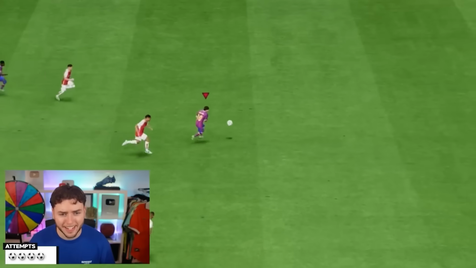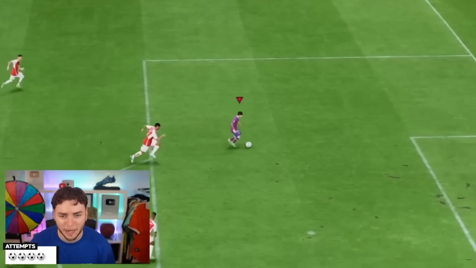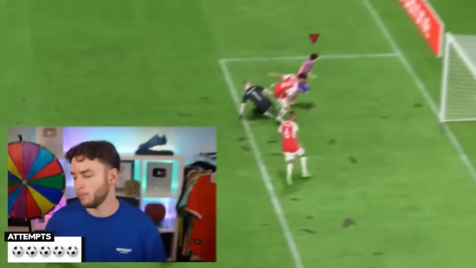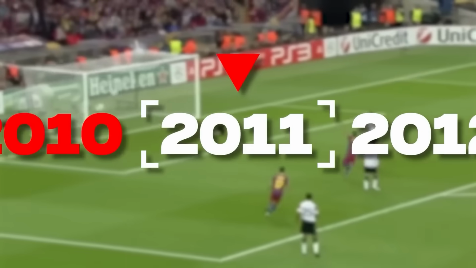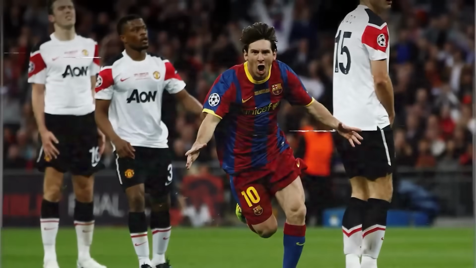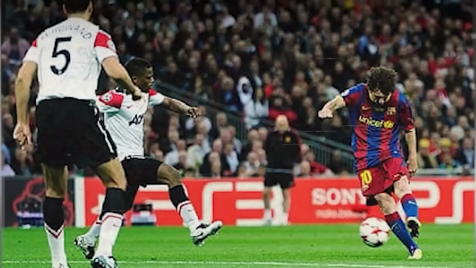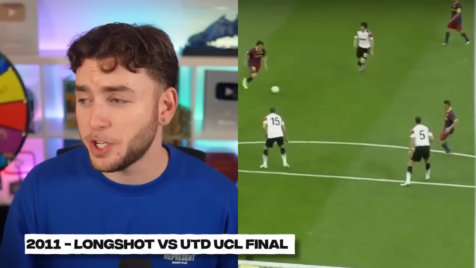Messi! Go on, Messi! This is it. This is the last attempt, please. Oh my god. We move on to 2011. It was clear Messi liked to destroy English teams, as Messi would destroy Man United in another Champions League final with this goal. Picks it up on the edge of the box and smashes it in.